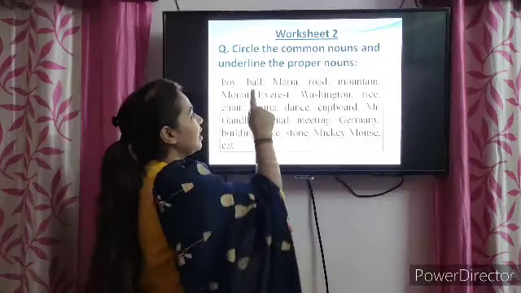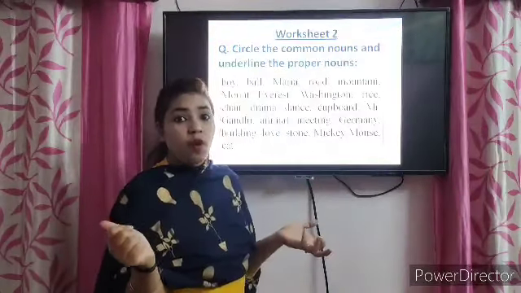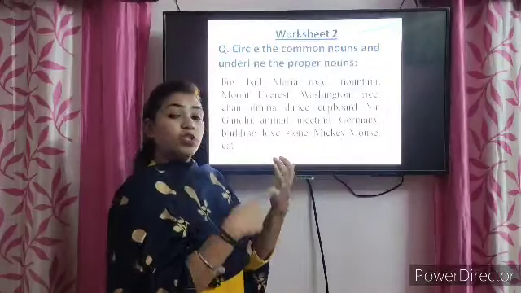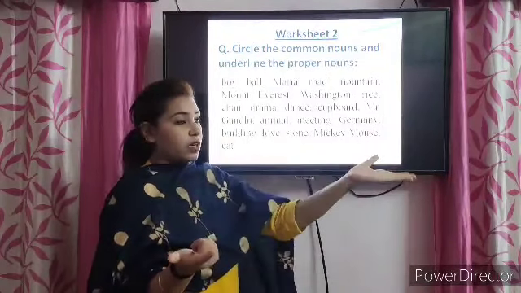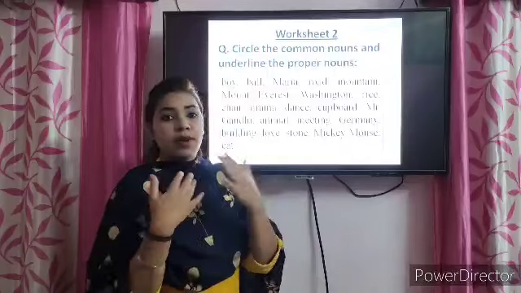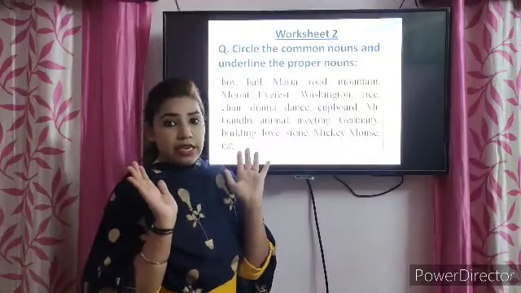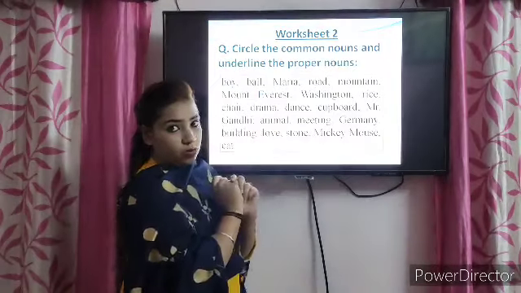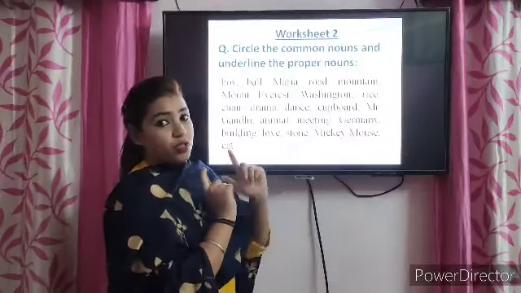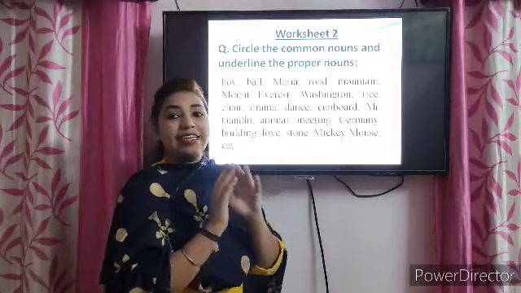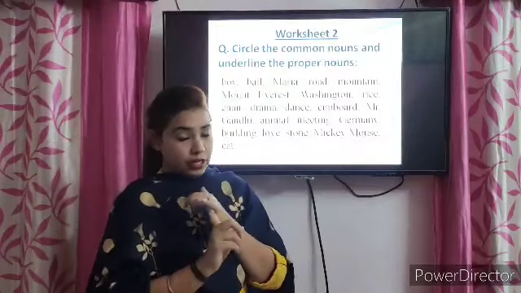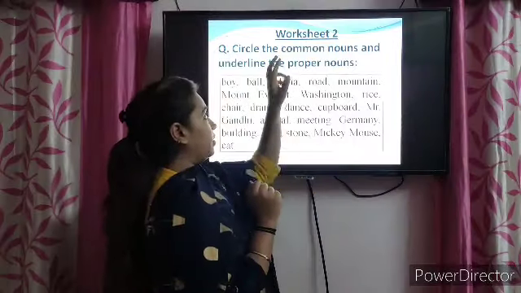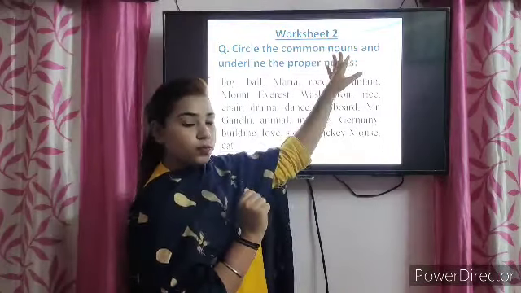Very good, students. Now ball. It can be any ball. I'm not specifying here which color and which ball it is. It can be of cricket, it can be of football, but I'm not specifically saying it. In that case, this is also a common noun. So students, you have to do this worksheet number 2 again in that separate notebook of English or in your assignment file. Yeah, your subheading is worksheet number 2.